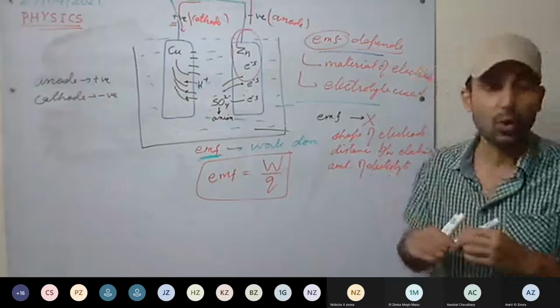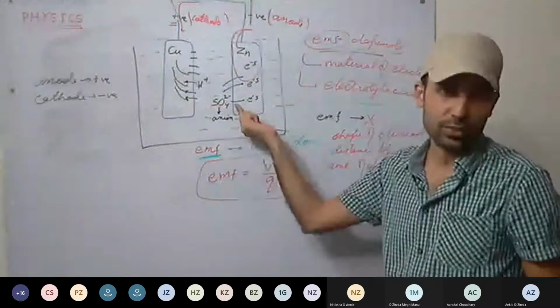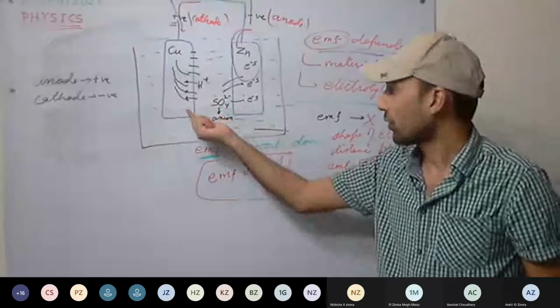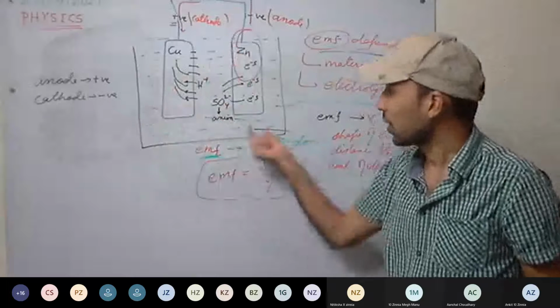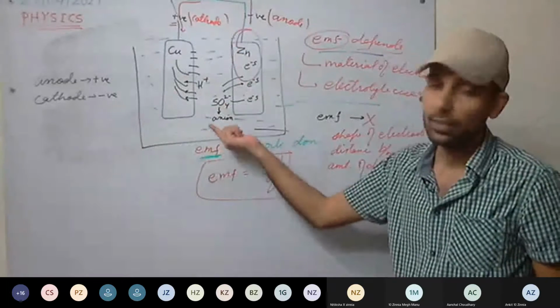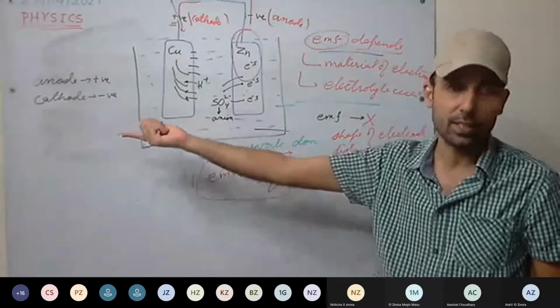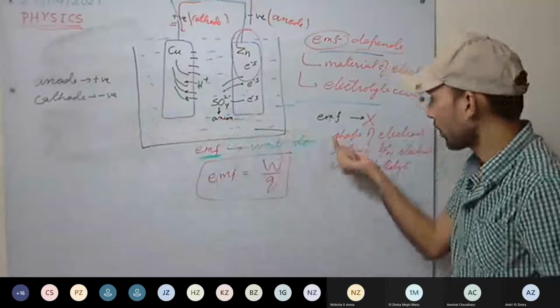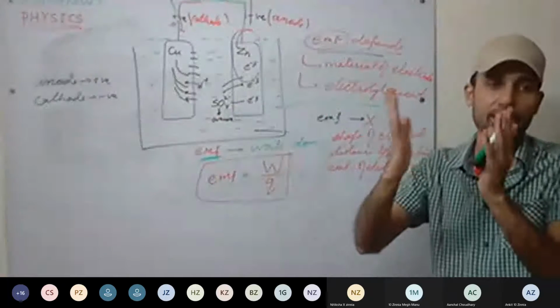So always remember, on what does EMF depend? It depends on the kinds of electrode, that is, what material the electrodes are made of, and what kind of electrolyte we have used. Different electrolytes, different EMF generated. Different electrodes, different EMF generated. And on what does EMF not depend? It does not depend on shape and size, right?